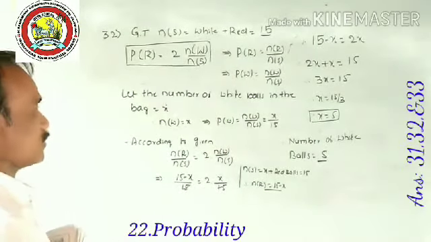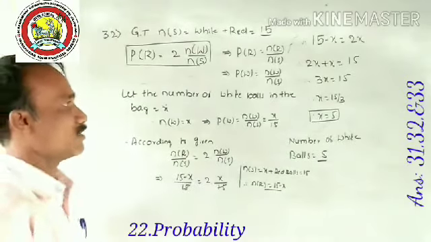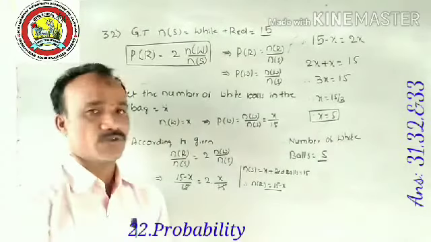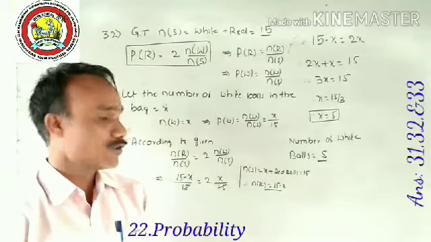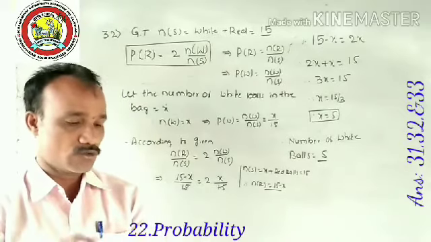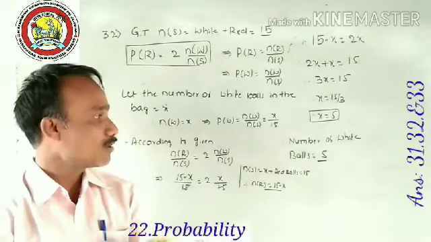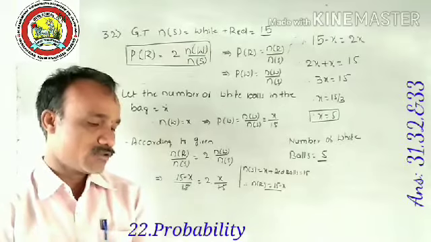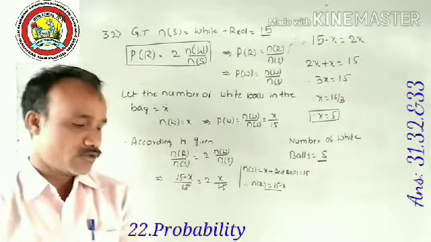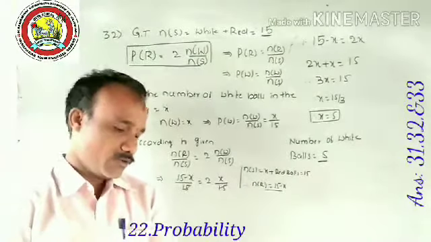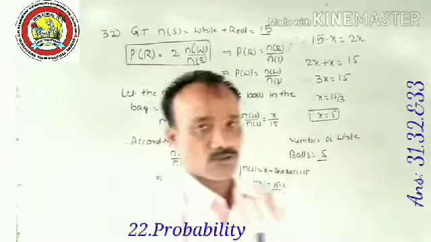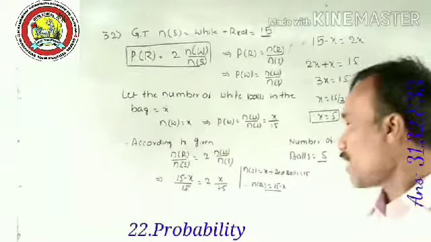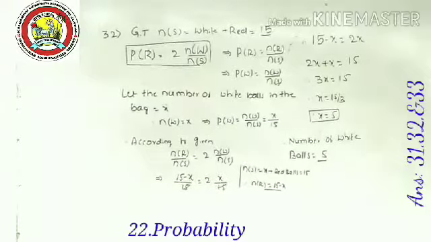So 15 minus X is equal to 2X. Therefore, 3X is equal to 15. Therefore, X is equal to 15 by 3. So the total number of white balls in the bag is equal to 5. Yes, this is the procedure. Okay. The total number of white balls in the bag. Next.